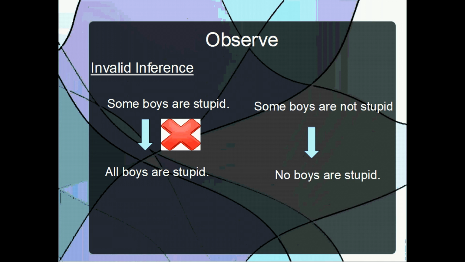Likewise, let's say you prove that it's true that at least one boy is not stupid. That doesn't mean that no boys are stupid, and likewise, again, we can push it further. Let's say you could prove it's true that several or many boys are not stupid. Again, as long as those are not equivalent to no boys are stupid, you have not proven on that basis that no boys are stupid. Logically, you have not proven that.